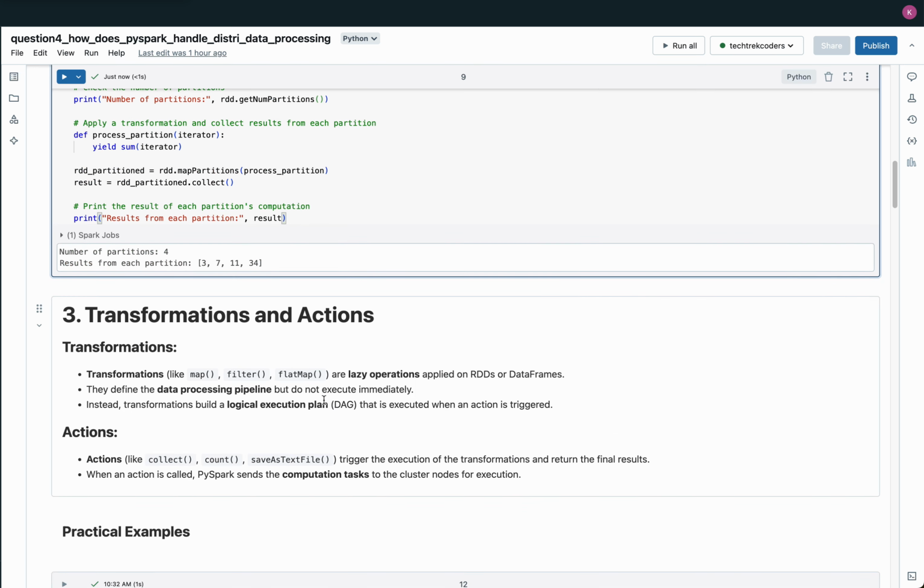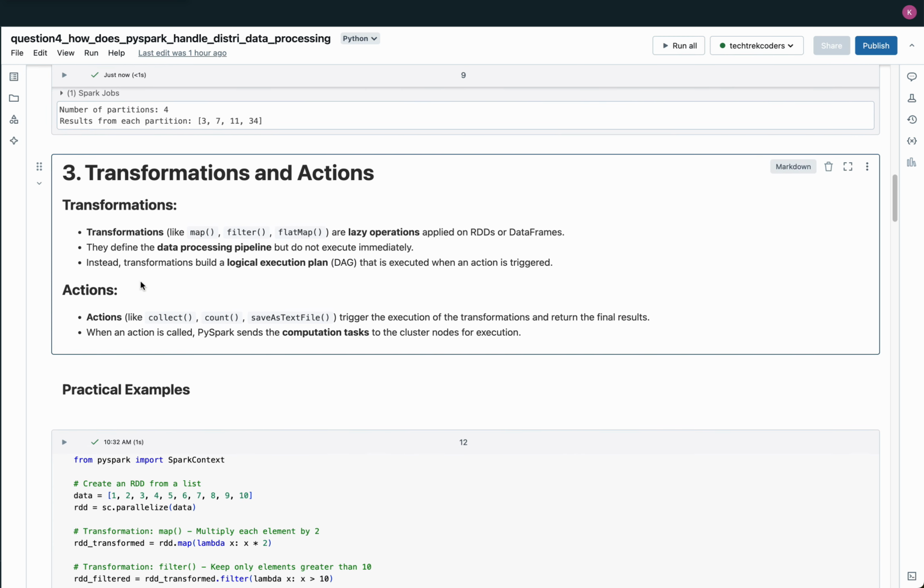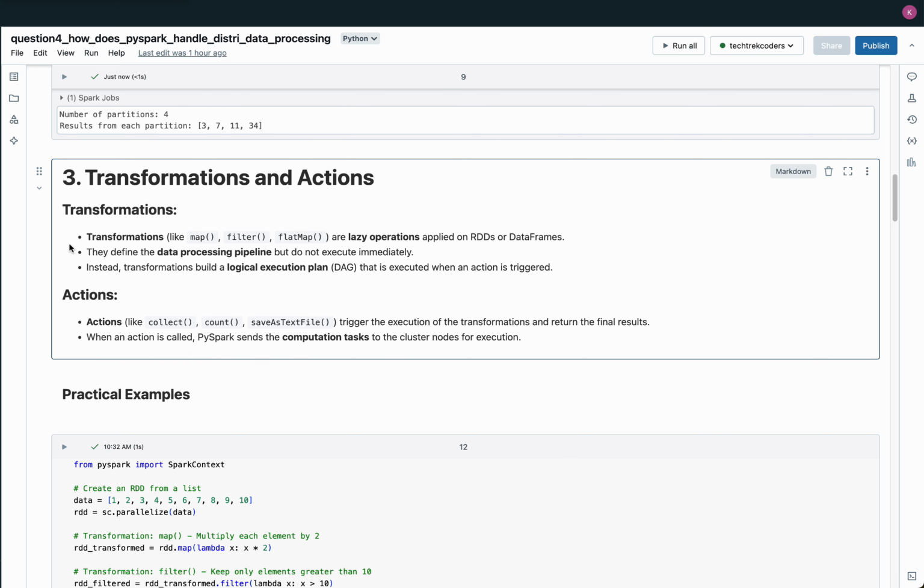3. Transformations and actions. In PySpark, transformations like map, filter, and flatMap are lazy operations that define the data processing steps but don't execute immediately. Instead, they build a logical execution plan known as a DAG, which is only triggered when an action is called. Actions like collect, count, and saveAsTextFile trigger the actual execution of the transformations. When an action is invoked, PySpark sends the tasks to the cluster nodes for parallel processing, executes the transformations, and returns the result. This separation allows PySpark to optimize workflows, ensuring efficient data processing.